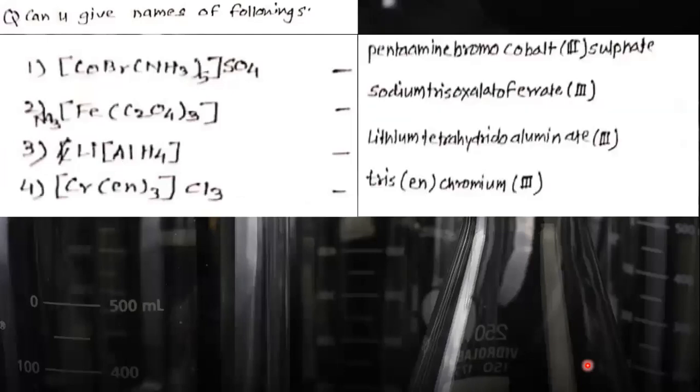See this work questions. Pentaamminebromocobalt(III) sulfate. Second, sodium tris. Why tris? Because this polydentate ligand is present 3 times. So tris oxalatoferrate(III).